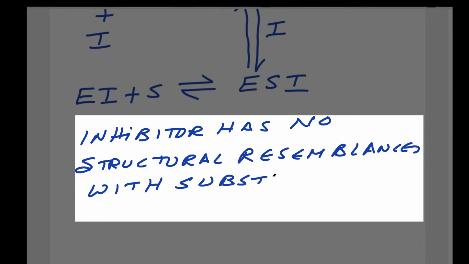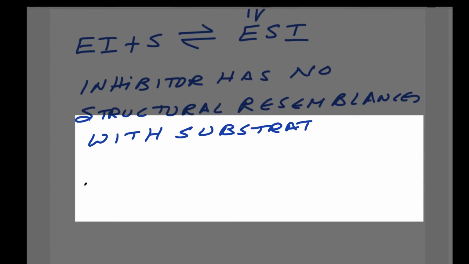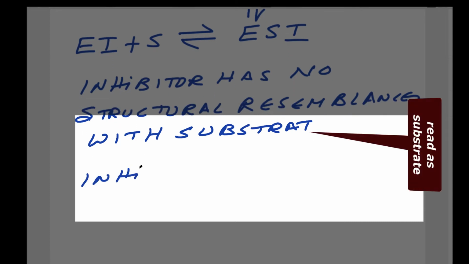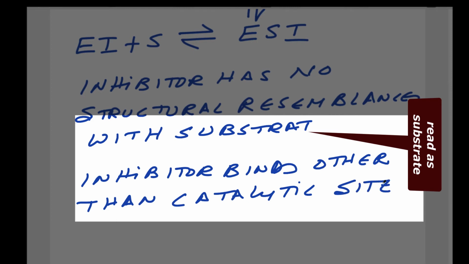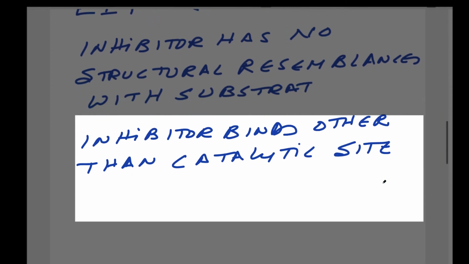That has to be very clear. The other one is, inhibitor binds other than the catalytic site. Inhibitor binds other than the catalytic site.